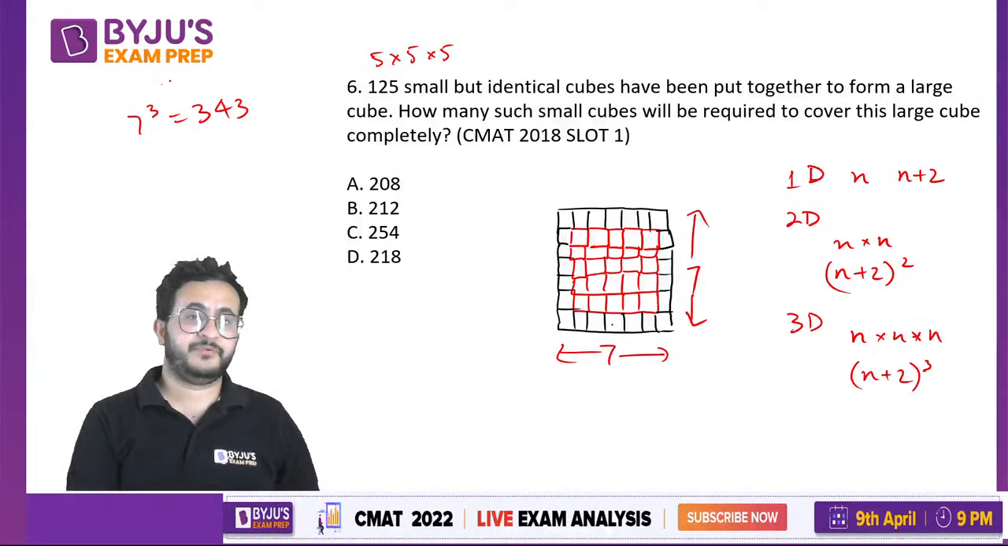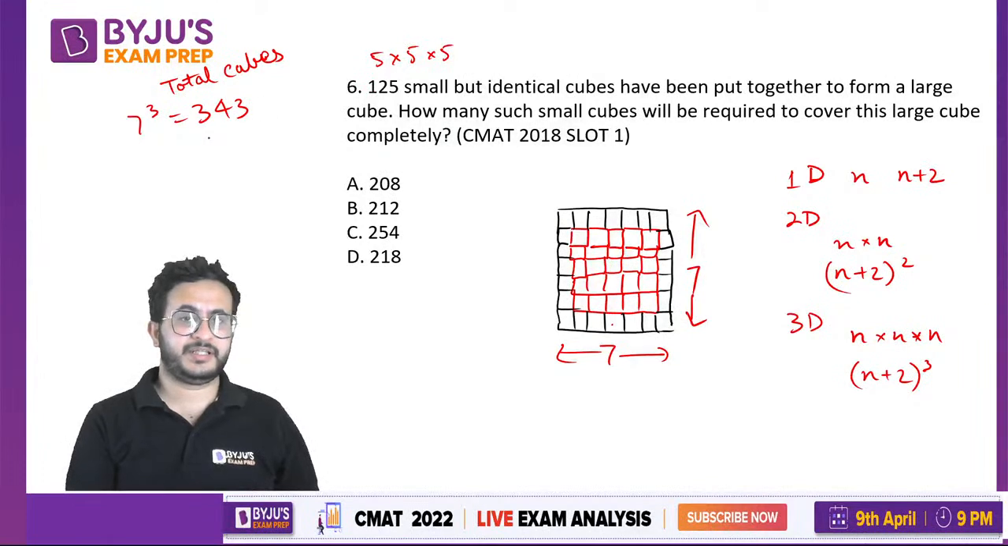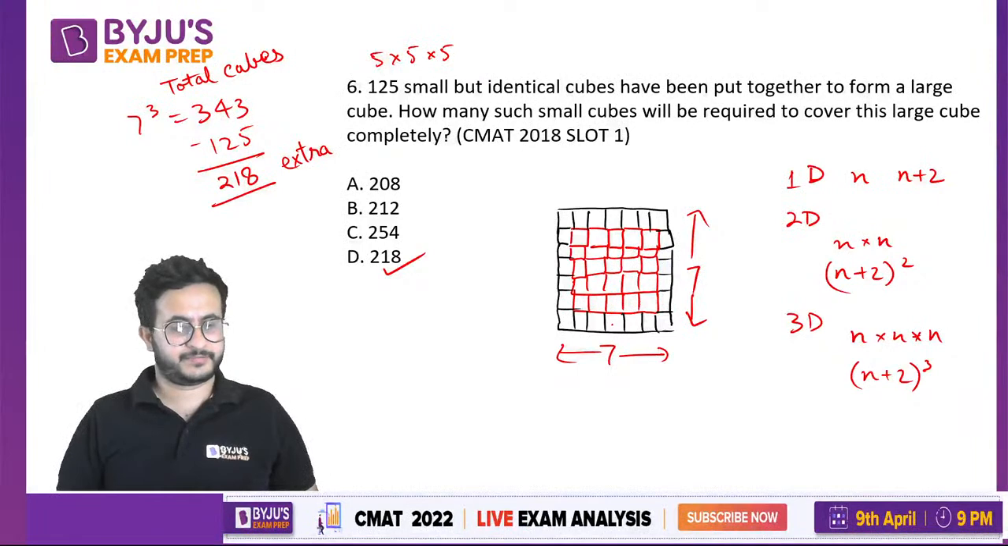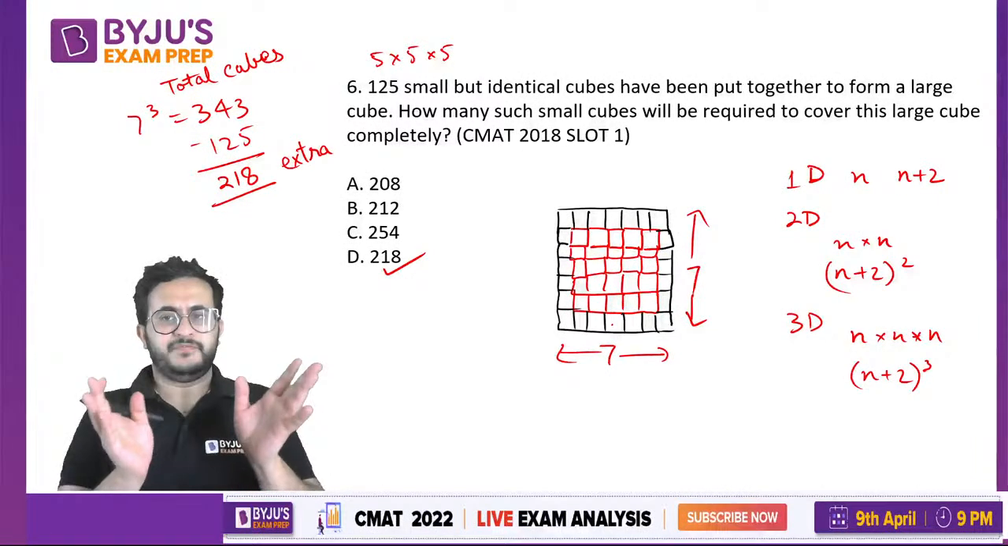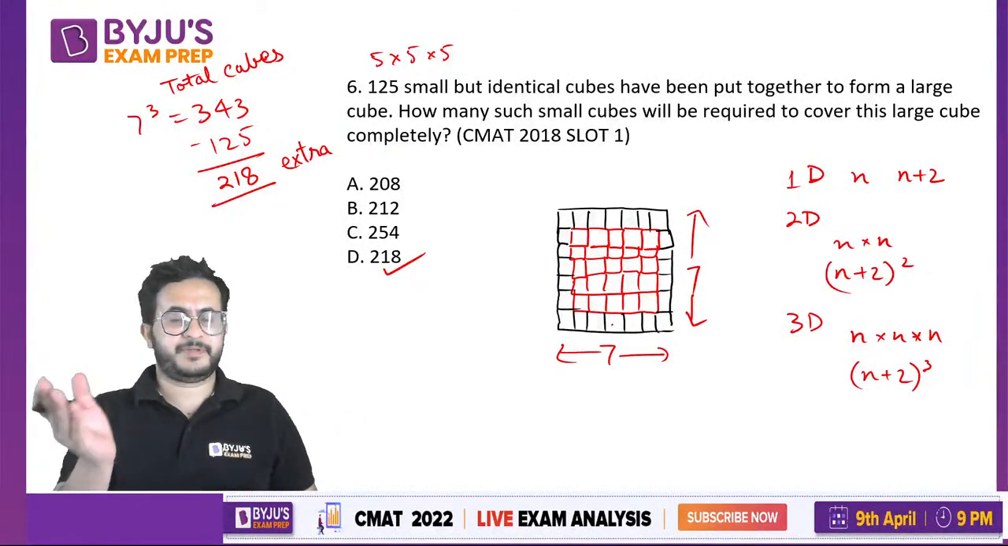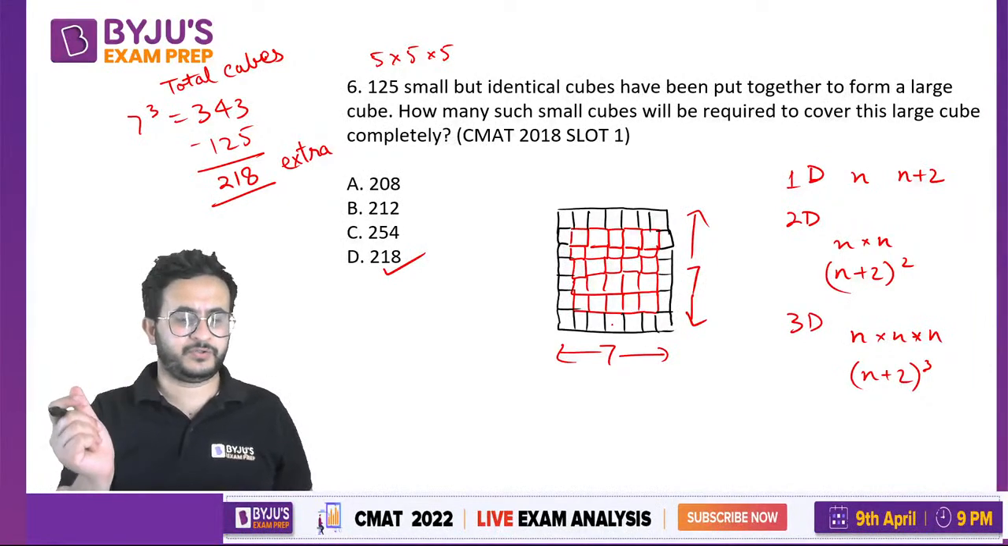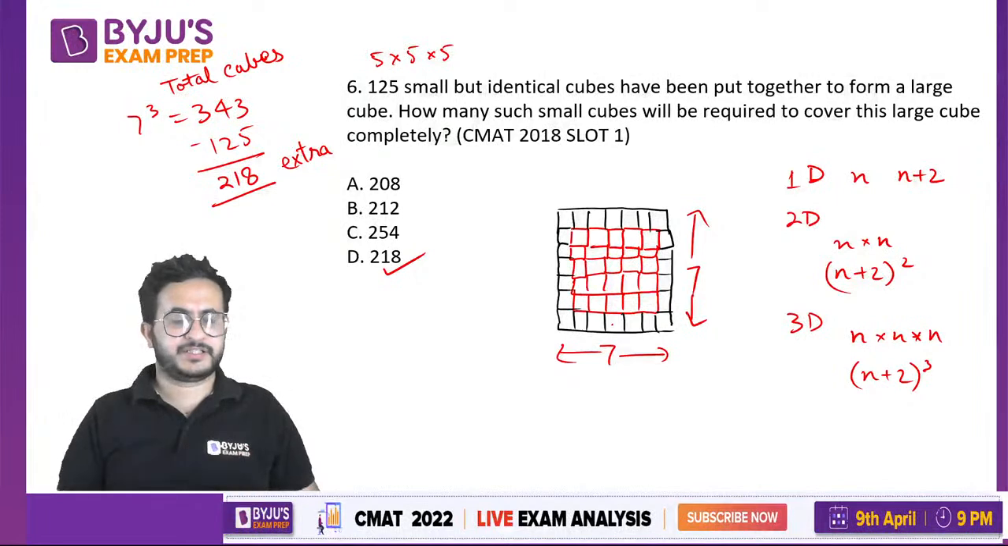Okay, 343 will be what? Total cubes. Total cubes are 343. 125 were already inside, so 218 extra cubes. So that's how we do this. Okay, so we add 2 on each side. If it is one dimension, we increase by 2. If it is two dimensional, n plus 2 whole square. If three dimensional, n plus 2 whole cube. Okay, so we understood the reason why we need 2, so that we cover each cube. So 7 cube is 343. So 218 we need extra.